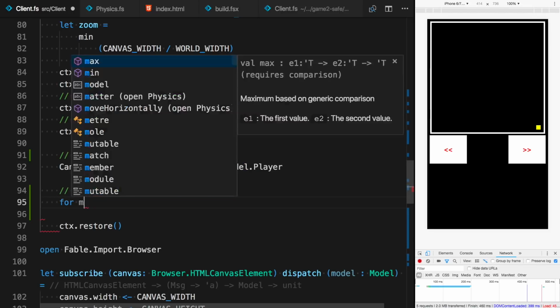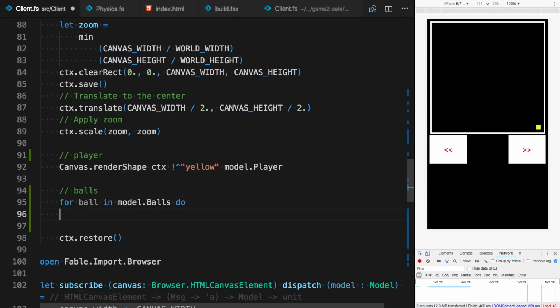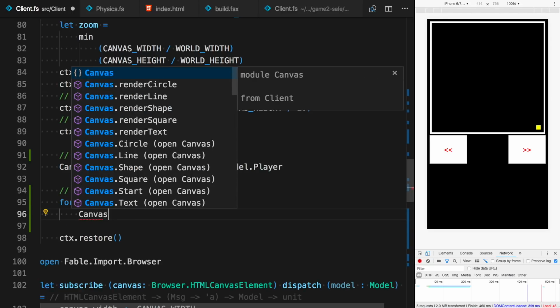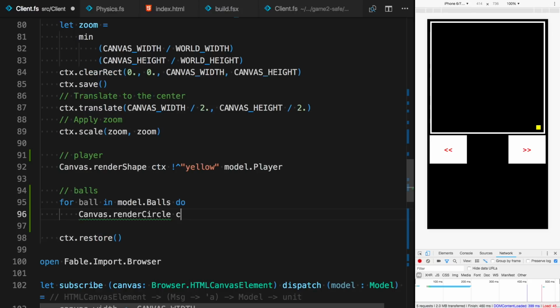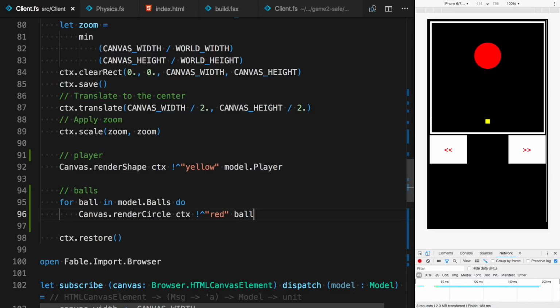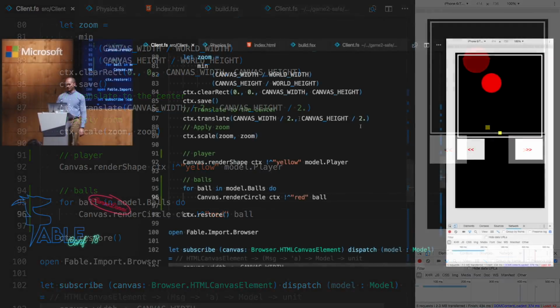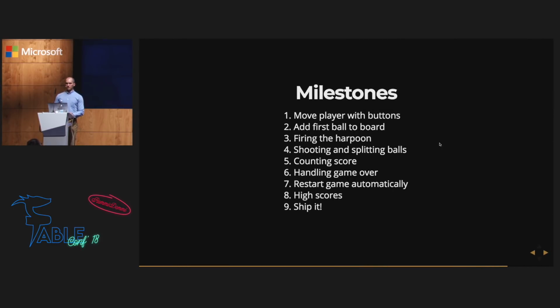And for ball in model.balls, do canvas render a circle, because the ball will be a circle. Basically, context passing in style, which will be just red color, and a ball. So if I click save, as you can see, the ball is right now bouncing. Yeah, so checkpoint number 2, add ball to the board, done.